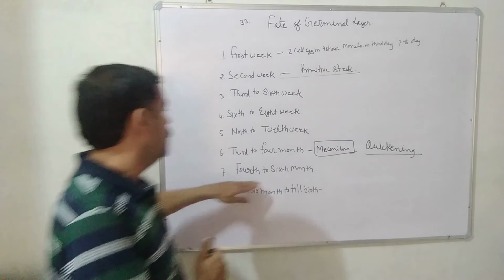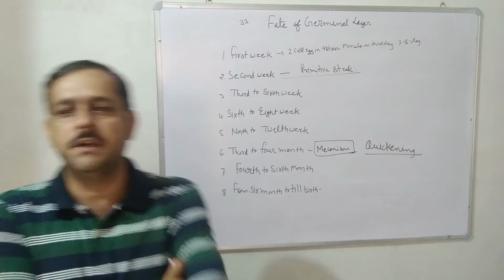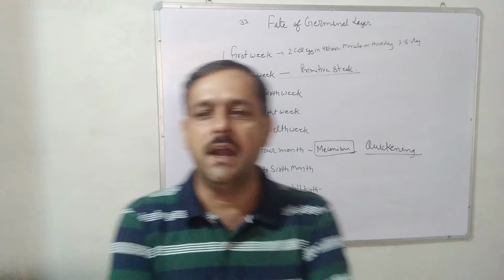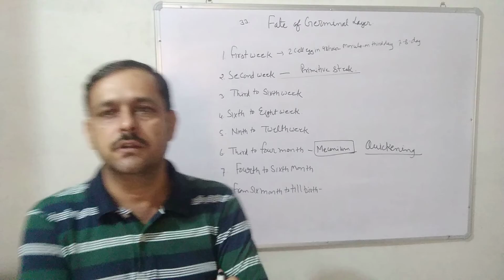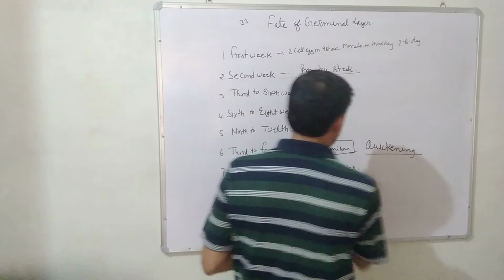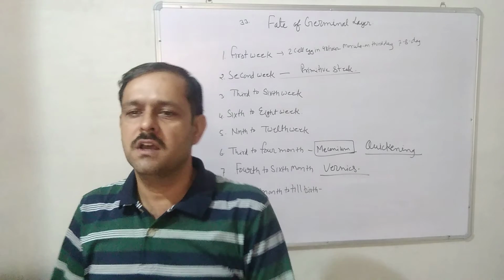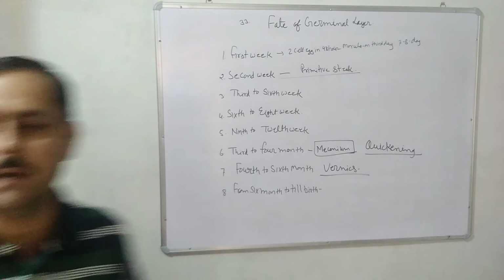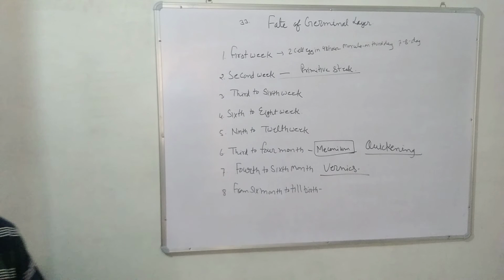Now the 4th to 6th month. Development of the respiratory ducts is completed, and the fetus is covered with a white liquid called vernix. So what is vernix? Here a 1 mark question can be asked. Vernix is the fluid by which the fetus is covered. The auditory organ and internal ear of the fetus are completely developed, and the fetus reacts to high sound intensity. In the 6th month, hair starts appearing on the head. Different glands start developing in the skin. Breathing capacity in the lungs also develops.